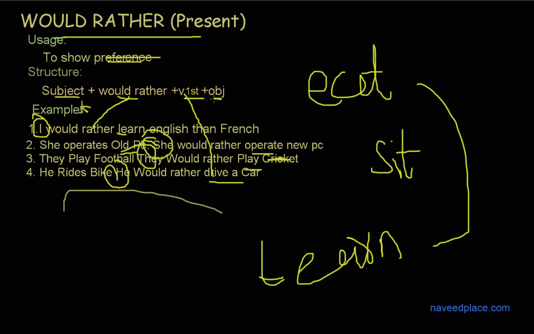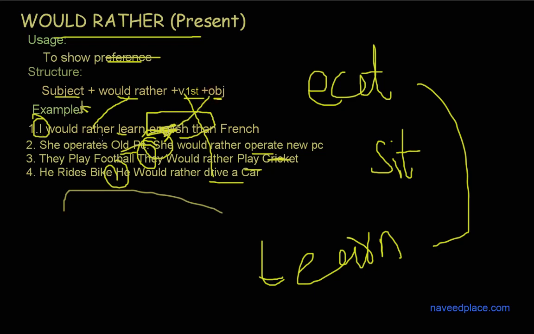Then we have the object. Object is very important. Object tells the meaning of the whole sentence. For example, if I say, I would rather learn, and I don't use English, do you think you will get the proper meaning of this sentence? No, you won't. Why? Because I did not use an object.